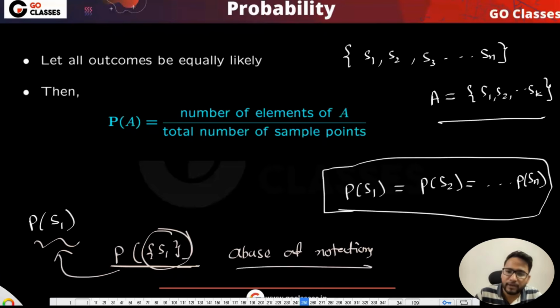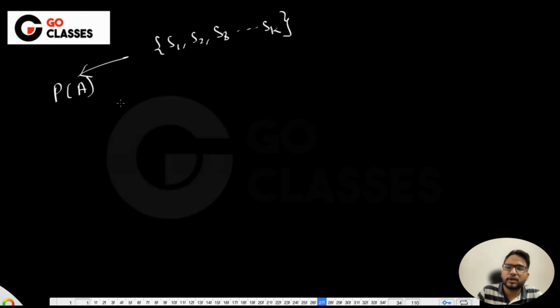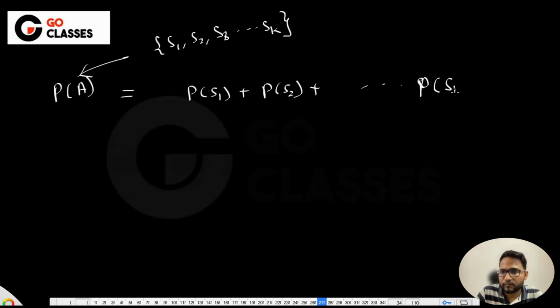Probability of A. Can you calculate the probability of A, where A is your S1, S2, S3, like this, till K maybe. Then this is just the probability of S1 plus the probability of S2 till the probability of Sk. Is this okay to everyone? Why can I write it like this? Because these are disjoint, because these are part of the sample space and everything is disjoint in the sample space. So that's why we can write like this.